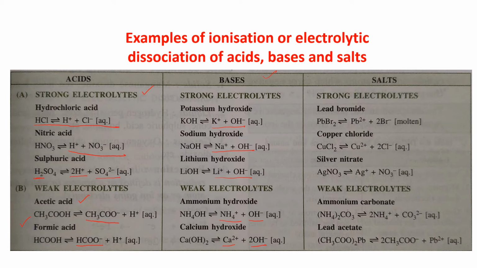Ca(OH)2, that is Ca2 plus and 2OH minus. Salts, strong electrolytes: lead bromide, Pb2 plus and 2Br minus in molten state, copper chloride, Cu2 plus and 2Cl minus, silver nitrate, Ag plus and NO3 minus in aqueous state. Weak electrolytes: ammonium carbonate, 2NH4 plus and CO3 2 minus, lead acetate, 2CH3COO minus plus Pb2 plus. Okay.